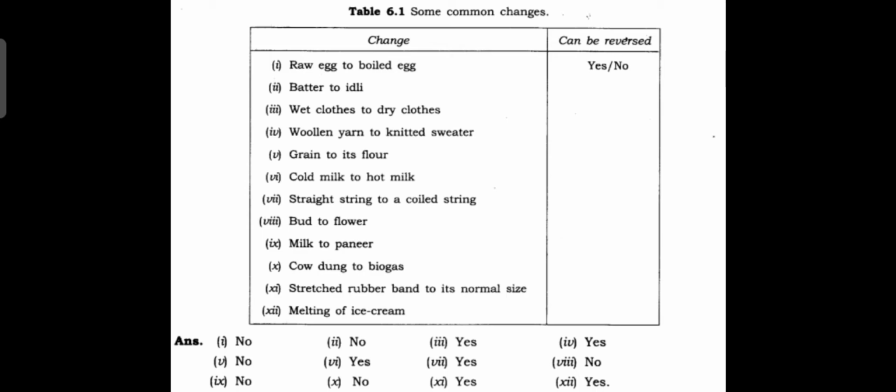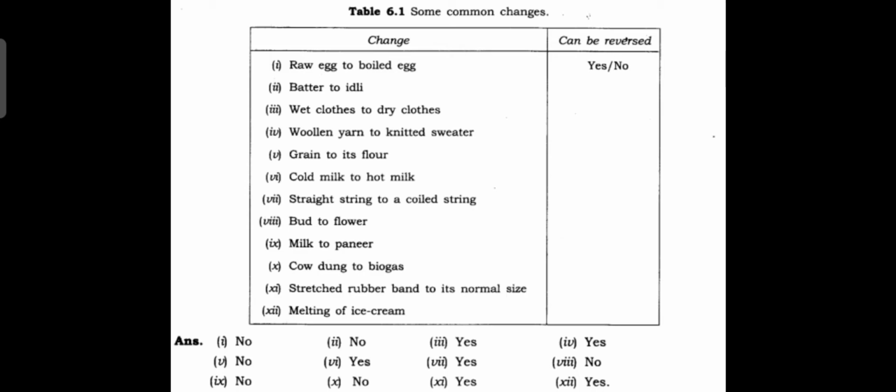Converting raw egg to boiled egg, is it reversible or irreversible? Yes, it is an irreversible process. It cannot be reversed, because once a raw egg is converted into a boiled egg, it does not come back to the original raw egg. So it is an irreversible process.